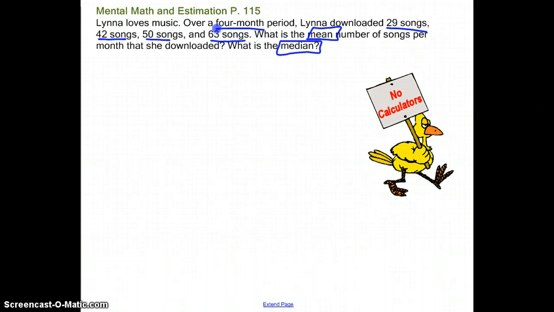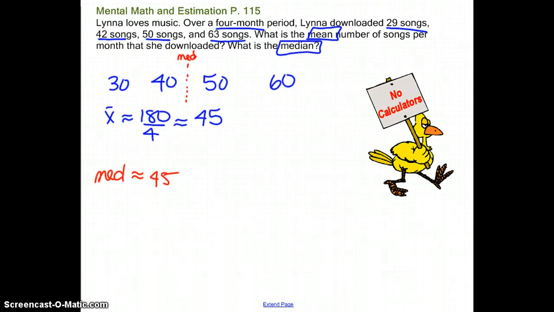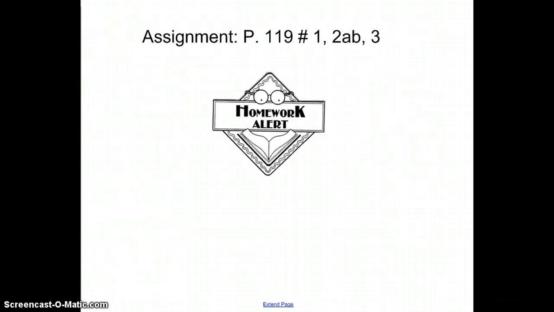Go ahead. Okay, you can check your answer on the board. It's probably easiest to round off your set of values before you start, and then taking your mean is easier, and your median is the middle number. So you should have got approximately 45 for both of them. You can go ahead then and start your assignment, which is page 119, number 1, 2, A and B, and 3.